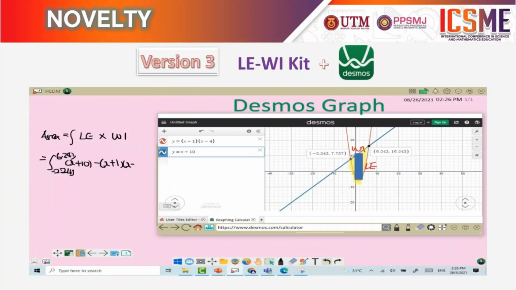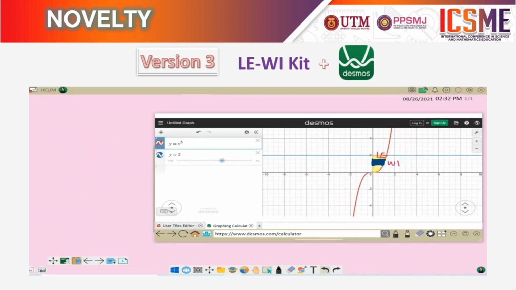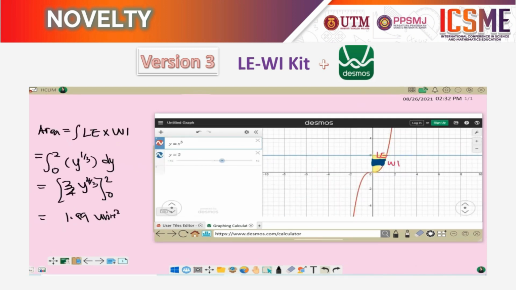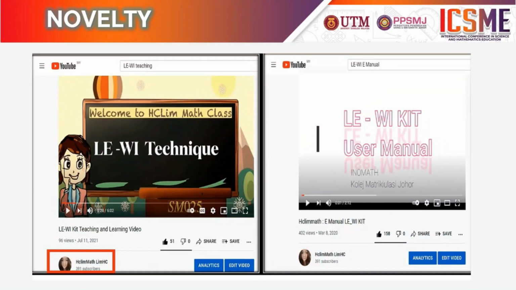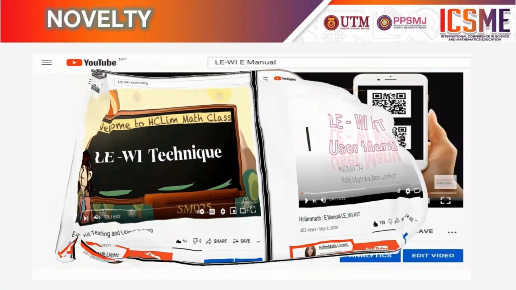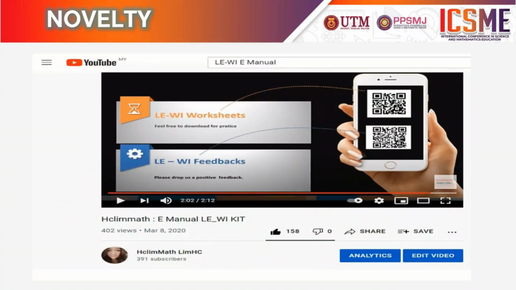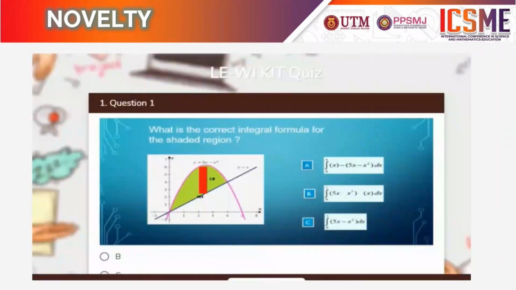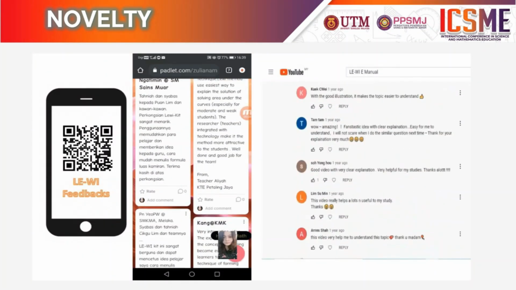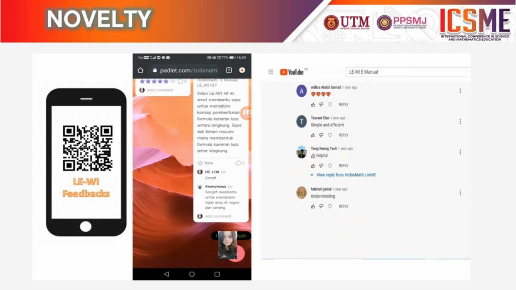Furthermore, the Desmos graphing application allows lecturers and students to sketch various types of graphs in a faster and easier way during online classes. Students can rewatch the Level Kit teaching and learning video on YouTube China. Level Kit worksheets and online quizzes were also provided in the SurveyHero application for drill and practice. Students can also give online feedback through QR codes.